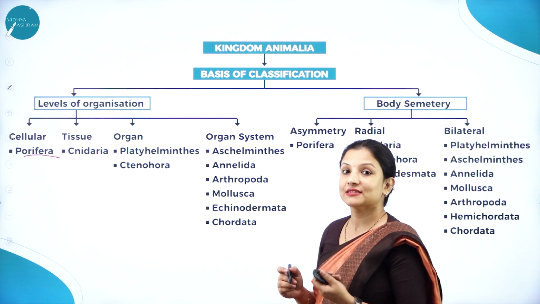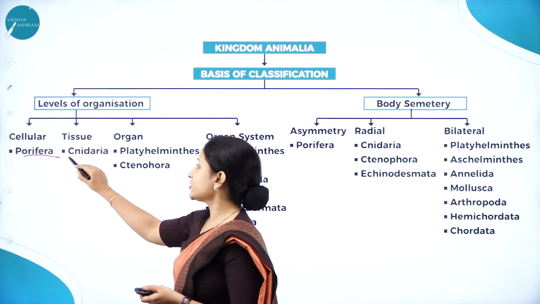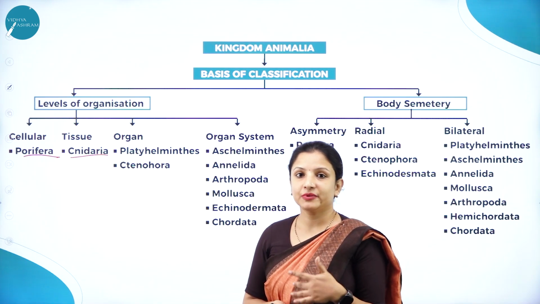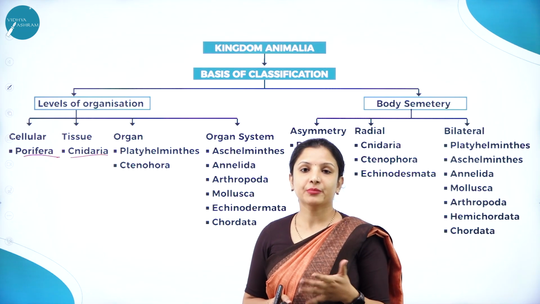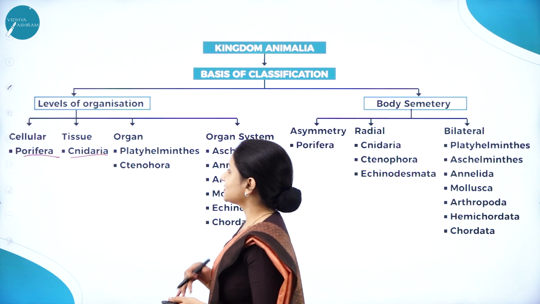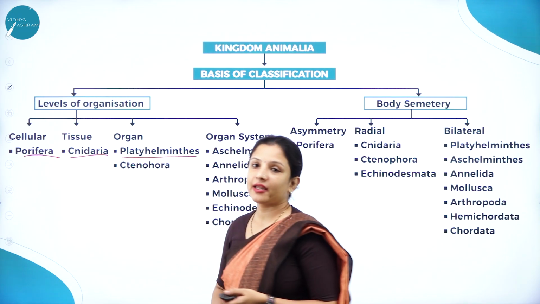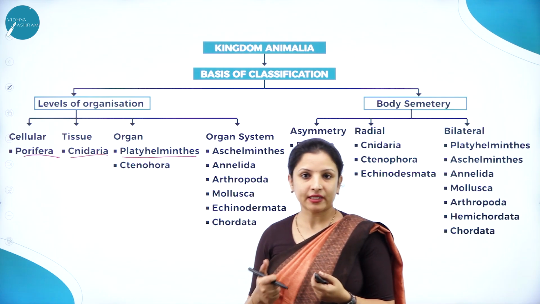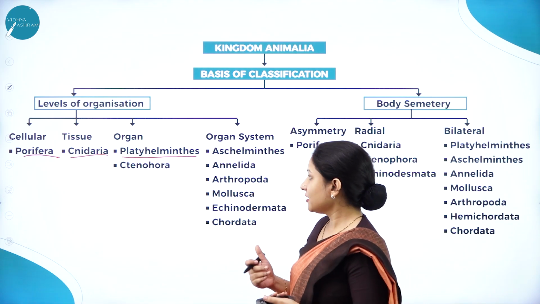Tissue level of organization, Cnidaria, that is the coelenterates. The coelenterates, like jellyfish and hydra, exhibit tissue level of organization. For example, Aurelia, that is jellyfish, exhibits tissue level of organization. Next is organ level of organization, wherein we have platyhelminths. Platyhelminths are nothing but the flatworms. In flatworms, we have Taenia, that is tapeworm, and liver fluke, planaria, all these come under the flatworms.